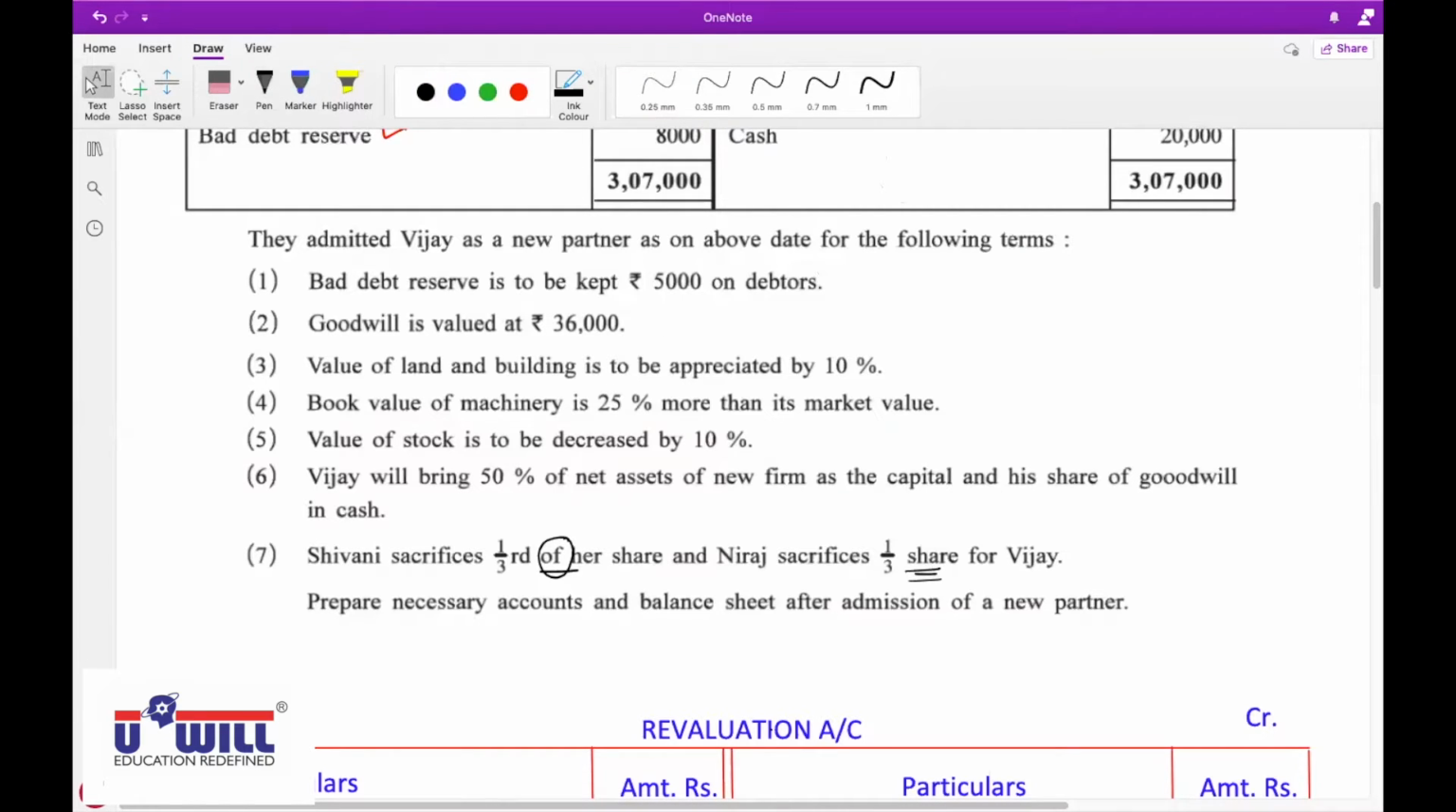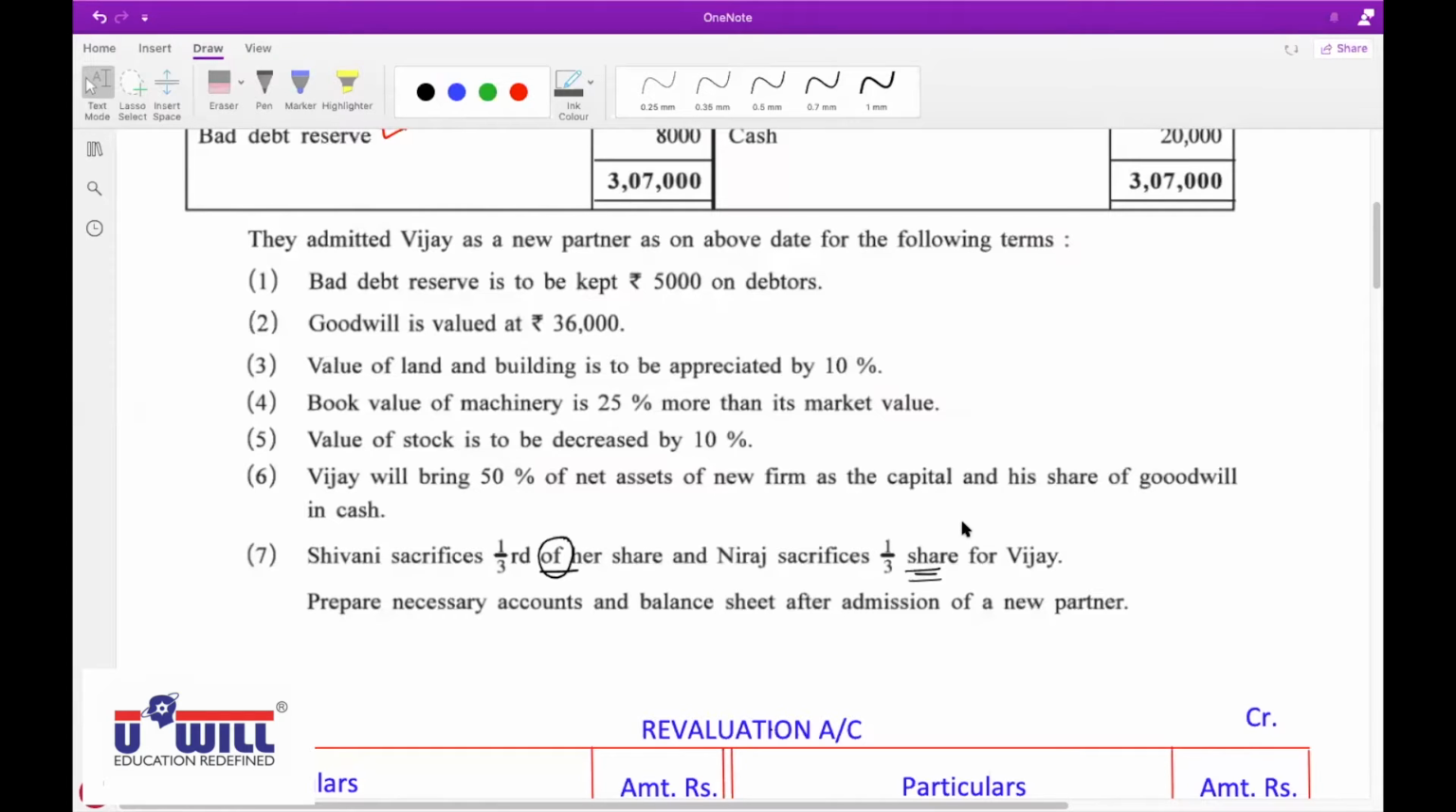Sir, the sacrifice part of Shivani is 1/3. So we will multiply 1/3 into her old ratio. So 1/3 into 1/3, 1/9. Yes, and then what else? And Neeraj's sacrifice share is 1/3. So we will make the denominator same. Neeraj, is it directly 1/3, or we have to do 1/3 into old part again?